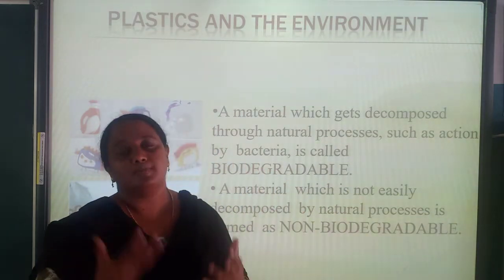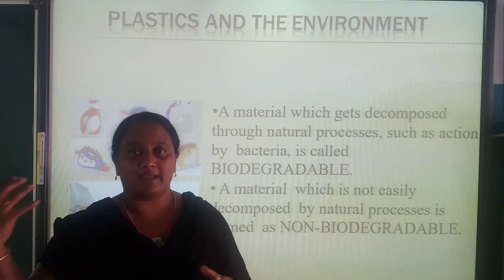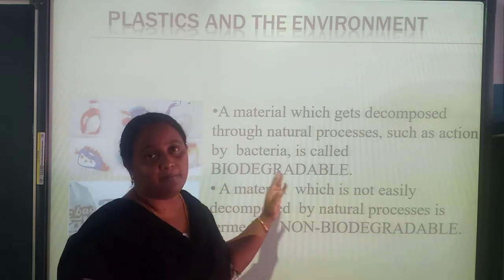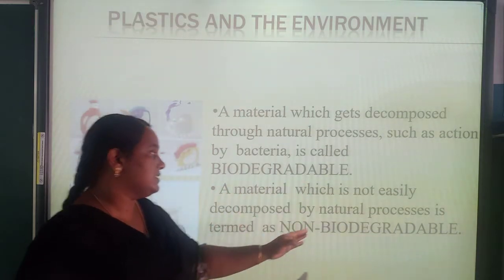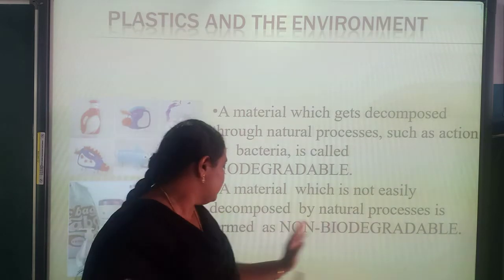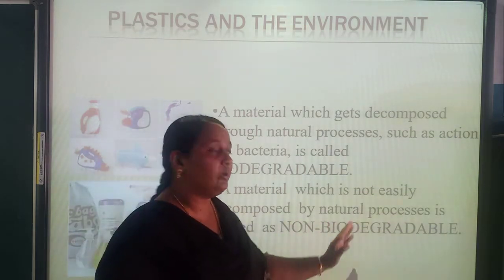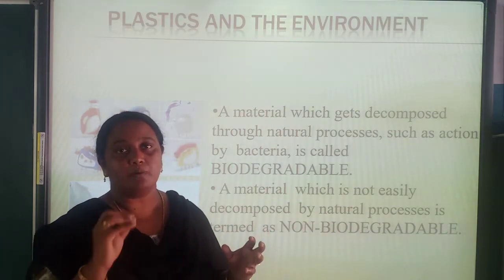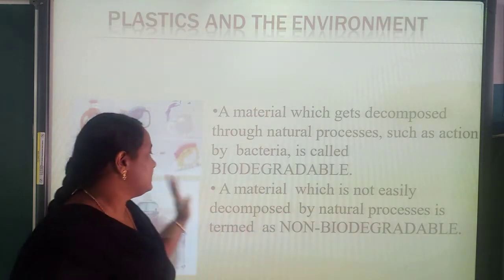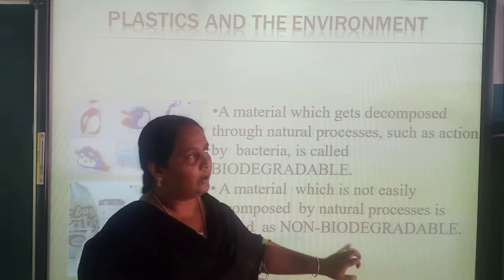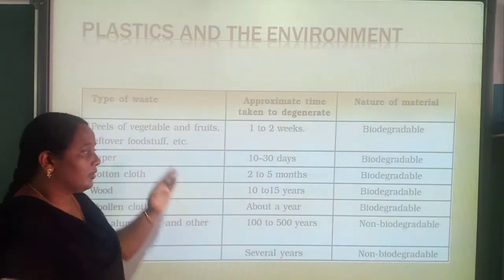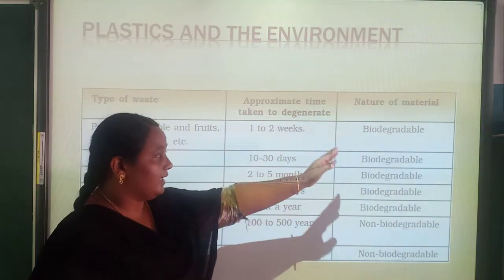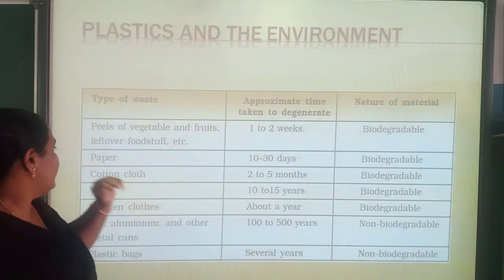You know that those materials that are decomposed by bacteria and decomposers are known as biodegradable things. A material which is not easily decomposed by natural process is called non-biodegradable. They are not able to be decomposed by bacteria. These plastics are also non-biodegradable material. You can see that the fruits and vegetables will be biodegradable in 1 or 2 weeks.